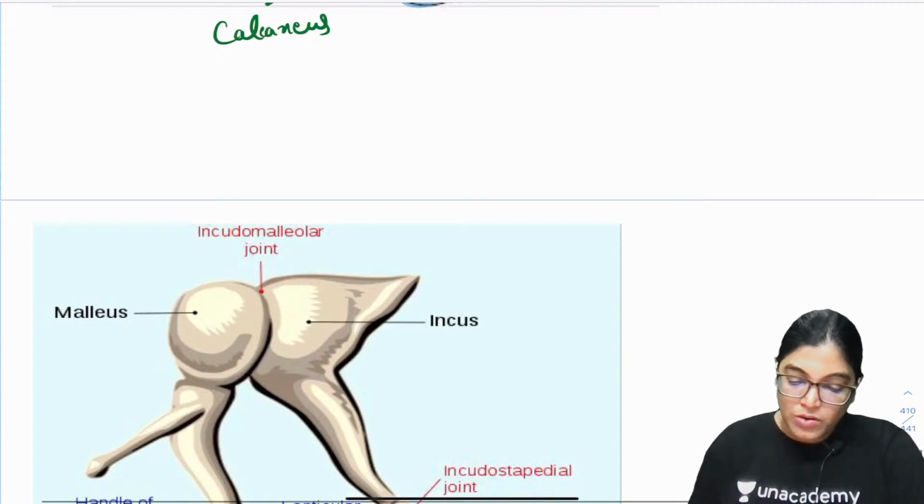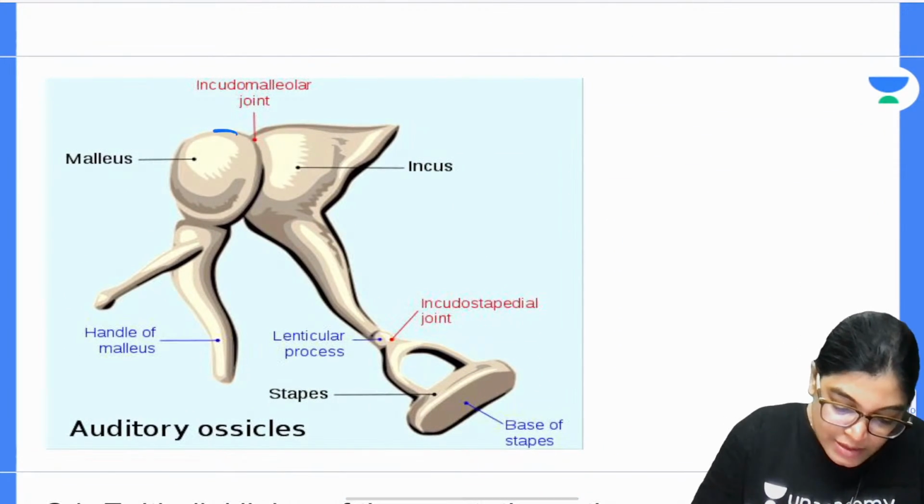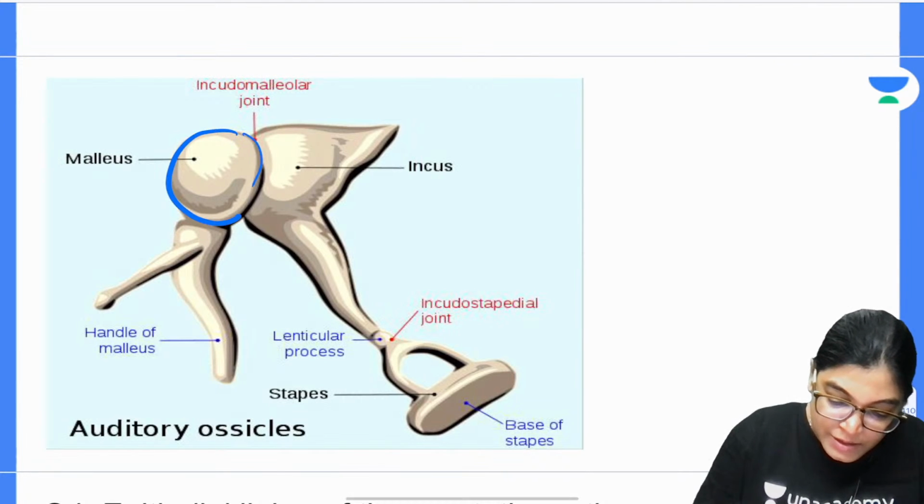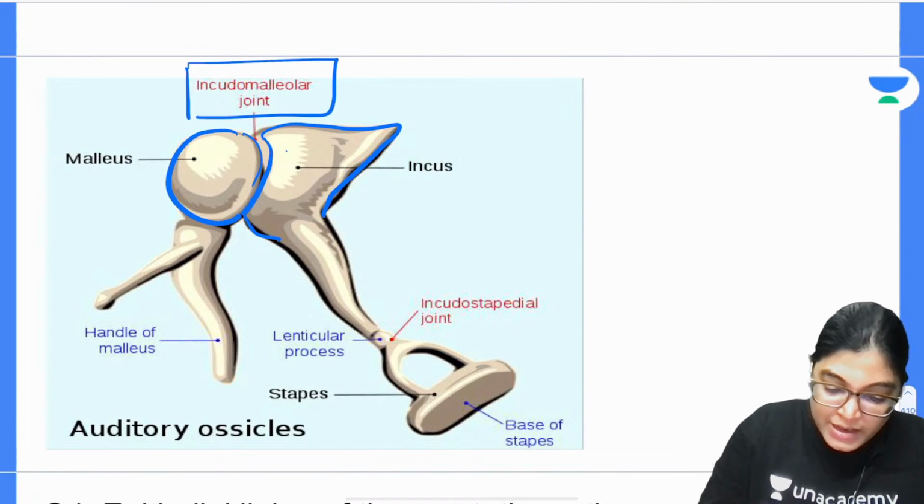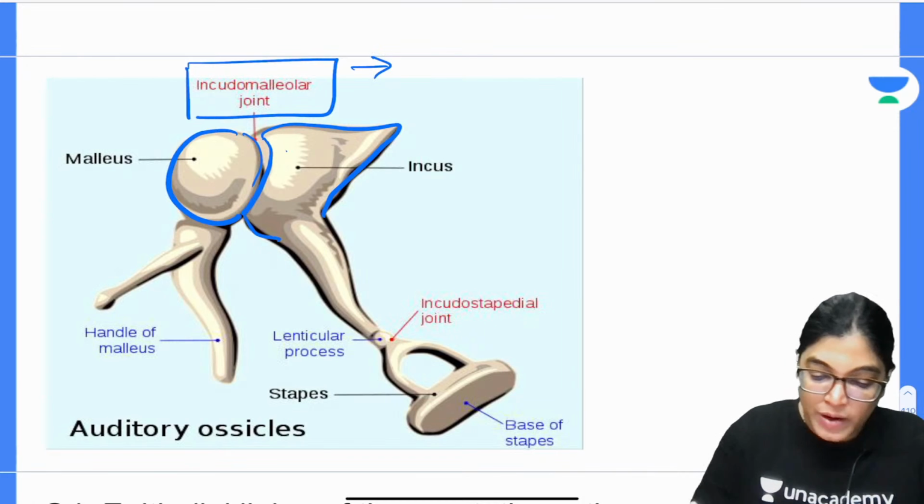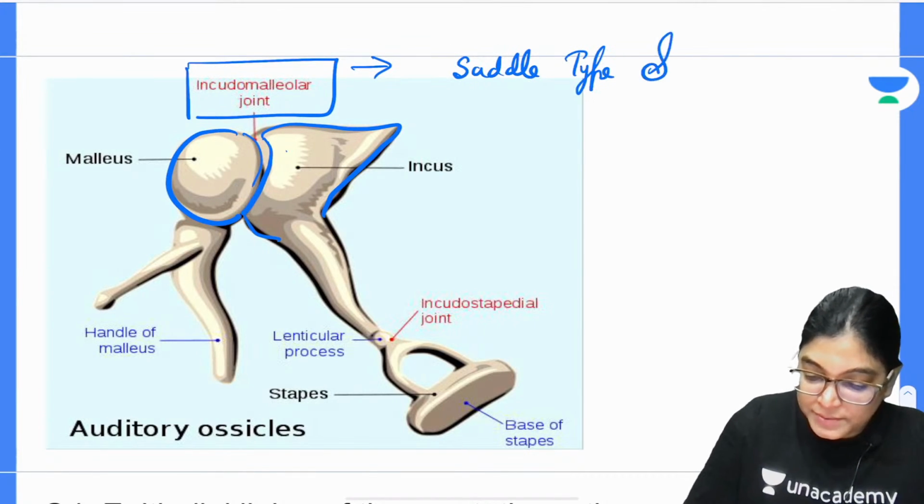Now, if I talk about the other one which we marked as the correct answer, here you can see this is the malleus, one of the ear ossicles, and this is the incus. The articulation between malleus and incus is called the incudomalleolar joint, and it's an example of a saddle type of synovial joint.